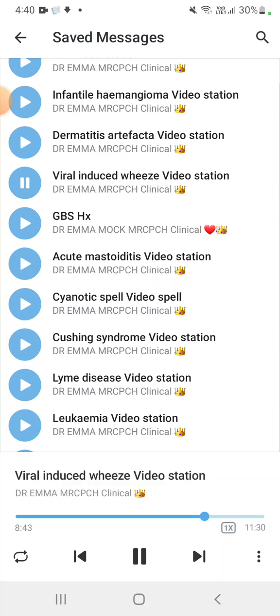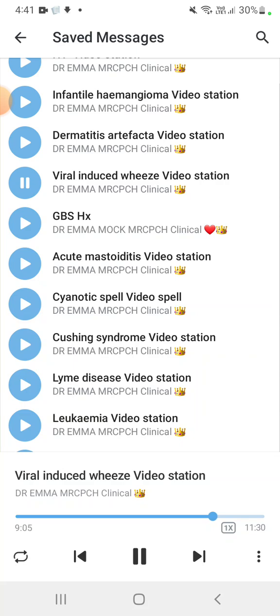So viral induced wheeze and bronchial asthma both come on history, and we keep them as differential diagnoses. If it is viral induced wheeze, the differential is early onset bronchial asthma. So how can we differentiate? Viral induced wheeze is episodic only during viral infections. Multiple trigger wheeze, the bronchial asthma later on, has triggers plus or minus cold weather, exercise, excitement, pets, smoking, and pollen.